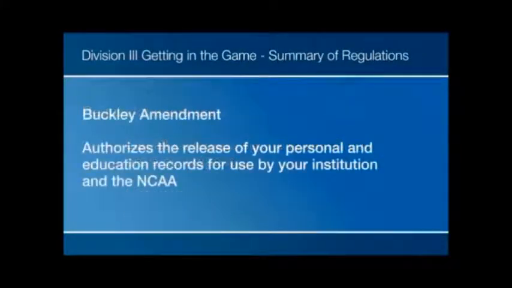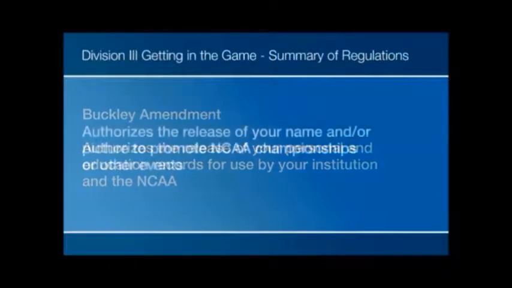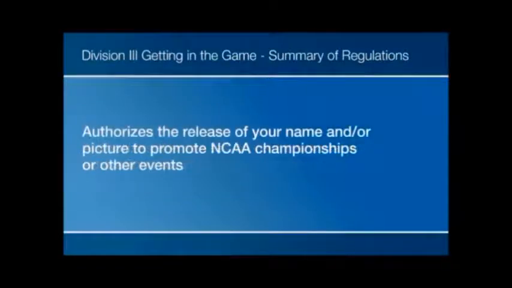The second section of the forms provides information about the Buckley Amendment. By signing this page, you're agreeing that when it's necessary, you will let your personal information and education records be released to your school or the NCAA. Part 3 of the summary of regulations is a release that allows the NCAA to use your name or picture to promote NCAA championships or other events.